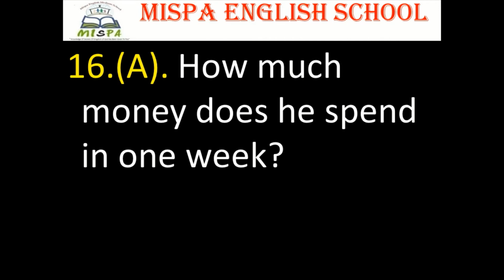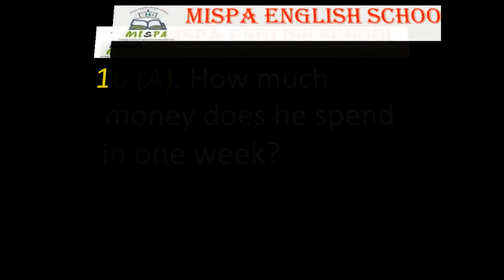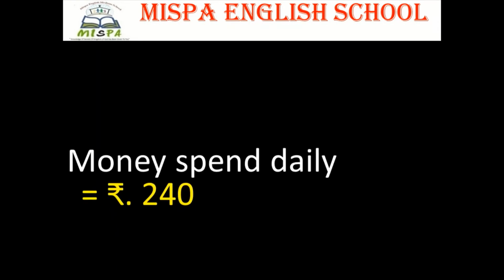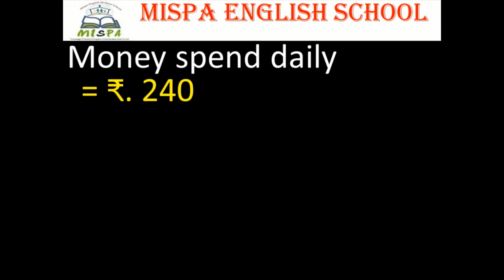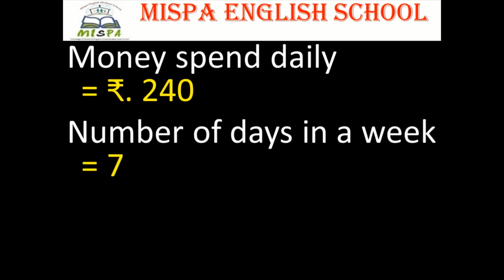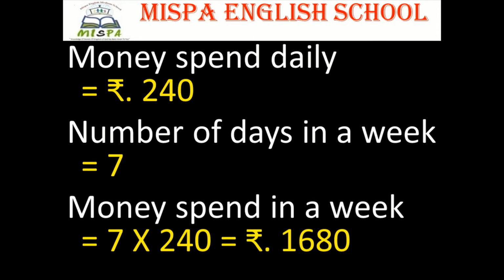16a. How much money does he spend in 1 week? Money spent daily is equal to rupees 240. Number of days in a week is equal to 7. Money spent in a week, 7 into 240, that is equal to rupees 1680.